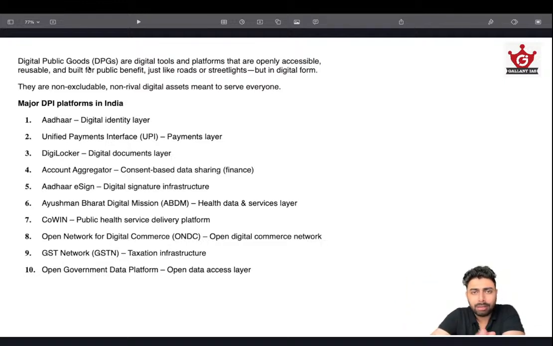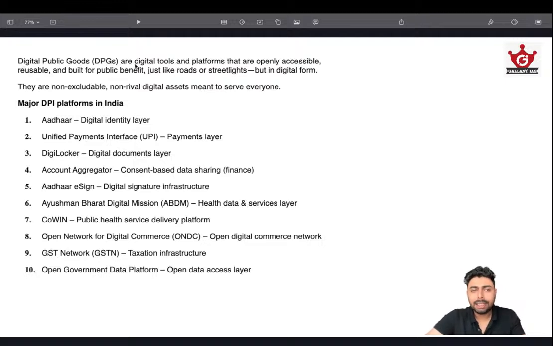You might have seen that, up until you start paying, when you reach the payment page, you are directed to a single page irrespective of the application. A simple UPI page appears. From then on, everything is digital public infrastructure, and that is not at all under Google's or PhonePe's or any other company's control. It's entirely under the government's control. So that's one of the most influential digital public goods the government has introduced.